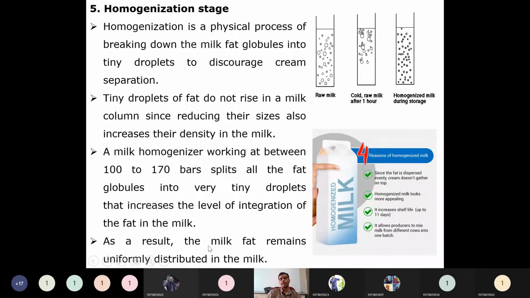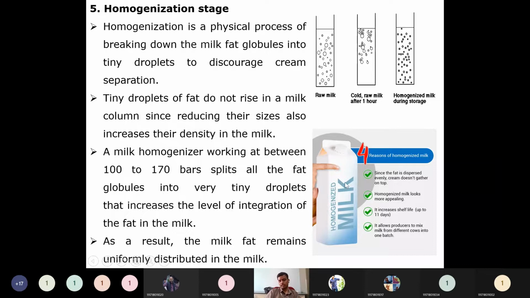As a result, the milk fat remains uniformly distributed in the milk. So in order to have this possibility, the homogenization process takes place. Commercially, if you see the homogenized milk products, so many commercial values will be there for that one. For those commercial reasons only they are doing this.